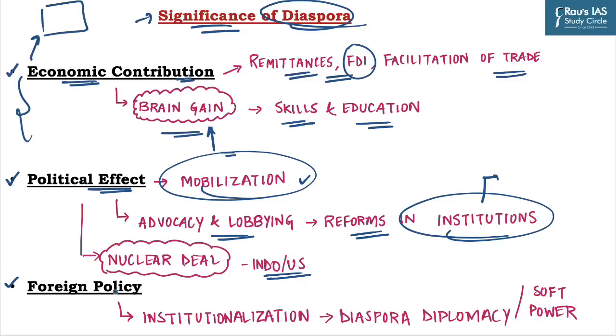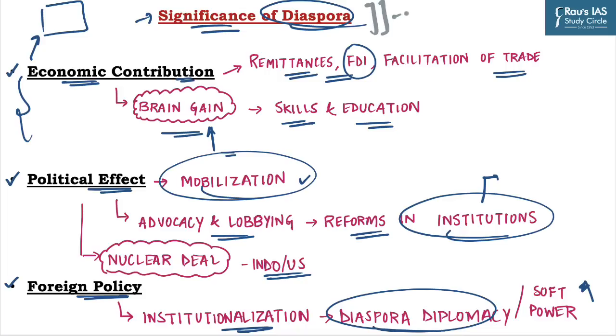The third dimension is foreign policy. The institutionalization of diaspora diplomacy in recent times is indicative of the important role played by the diaspora in foreign policy formulation, and it acts as an instrument of soft power, reducing the need for hard power. Here we have briefly discussed the significance of diaspora.